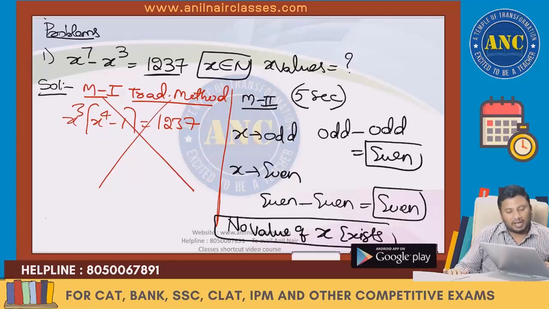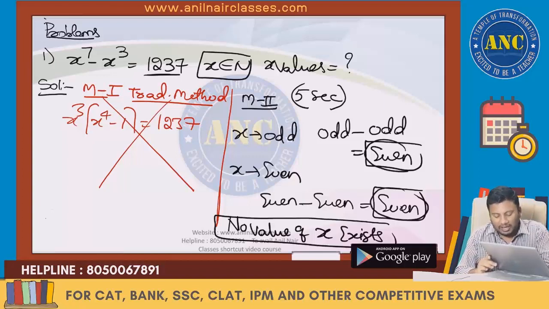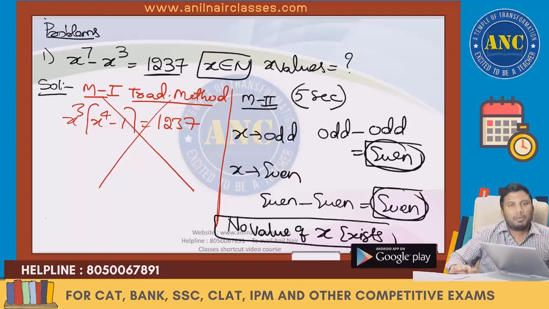x power 7 minus x power 3 is 1237. If x is an odd number, odd power any number is an odd number. Odd minus odd is an even number. If x is an even number, even power any number is even. Even minus even is an even number. The right hand side should be an even number, but 1237 is an odd number. No value of x exists.